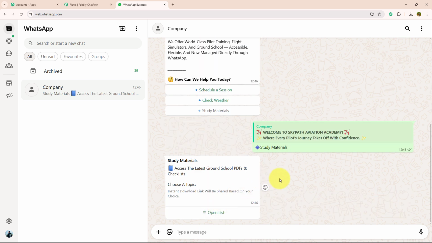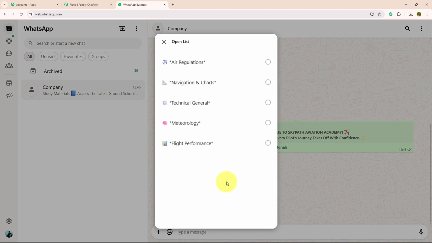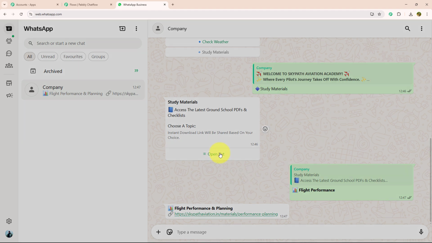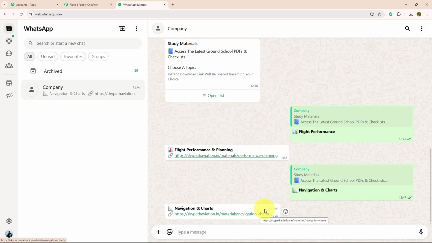As soon as I have selected study material, they have provided me a list in which they mention: access the latest ground school PDF and checklist, choose a topic, and an instant download link will be shared based on your choice. For that, I'm going to select flight performance and send this. As soon as I have selected flight performance, they have provided me a link for study material for flight performance and planning. Similarly, I'm going to select navigation and chart. Again, they have provided me a link for navigation and chart.